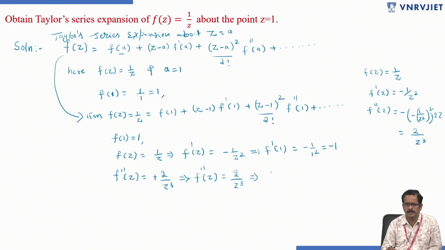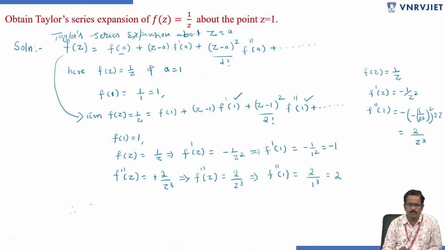That implies f double dash of 1 equals 2 by 1 cube, that equals 2. Okay, so we evaluated f dash of 1 and f double dash of 1 and substituted them in the formula.